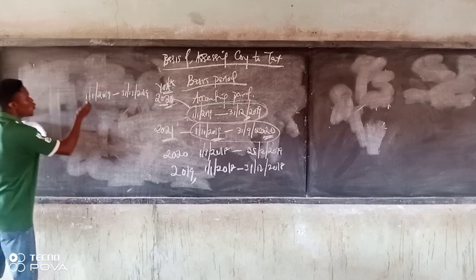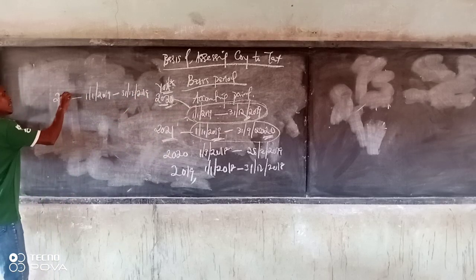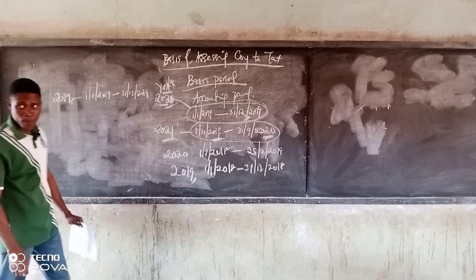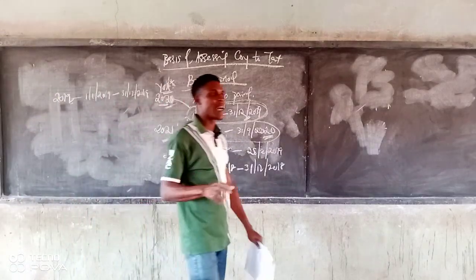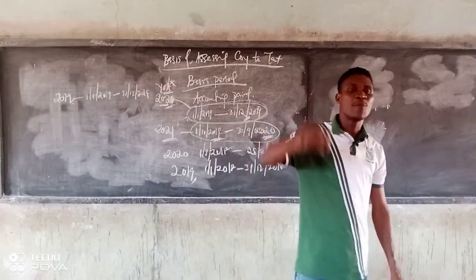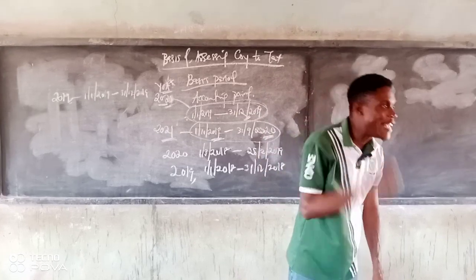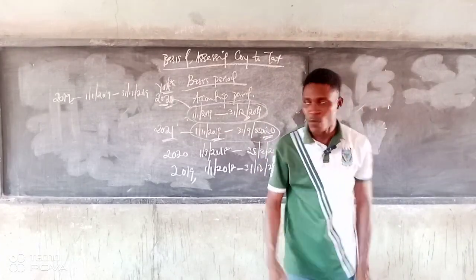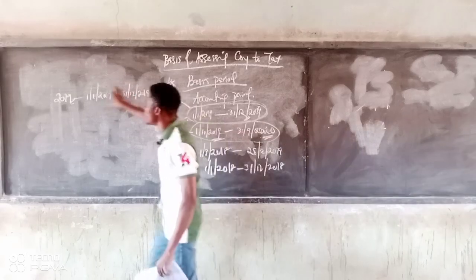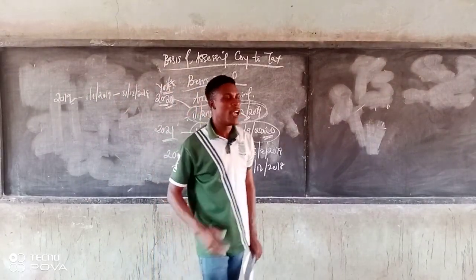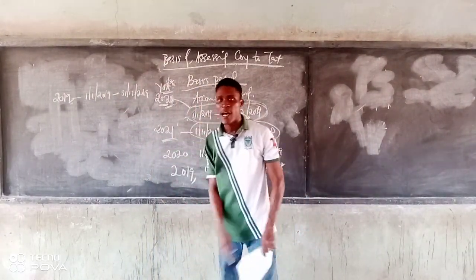This is actual year basis. You have to pay the tax when? In 2019. This basis is no more common now because of the Finance Act. Based on the Finance Act, all companies must be assessed to tax on preceding year basis. Are we together now? In most cases, it is hardly you see this basis now in our tax law in Nigeria. Everything is now based on preceding year basis.